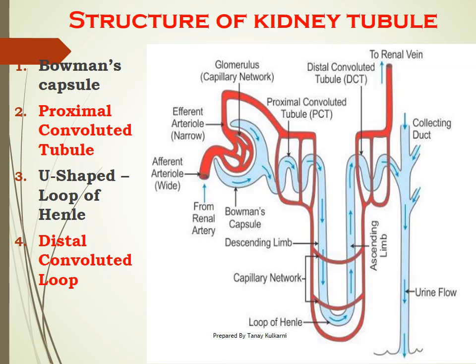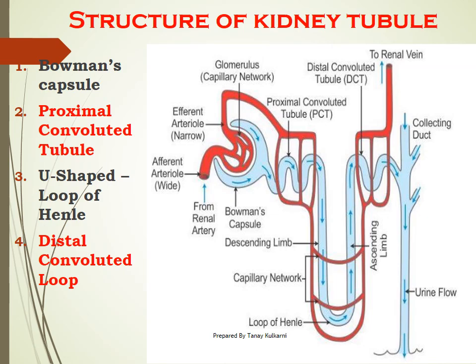Now since the number of nephrons is 1 million in one kidney, students, the entire 5 liters of blood gets filtered in a maximum of 5 minutes. If we proceed with the same calculation, we can easily say that in a minute the kidney is filtering 1 liter of blood.